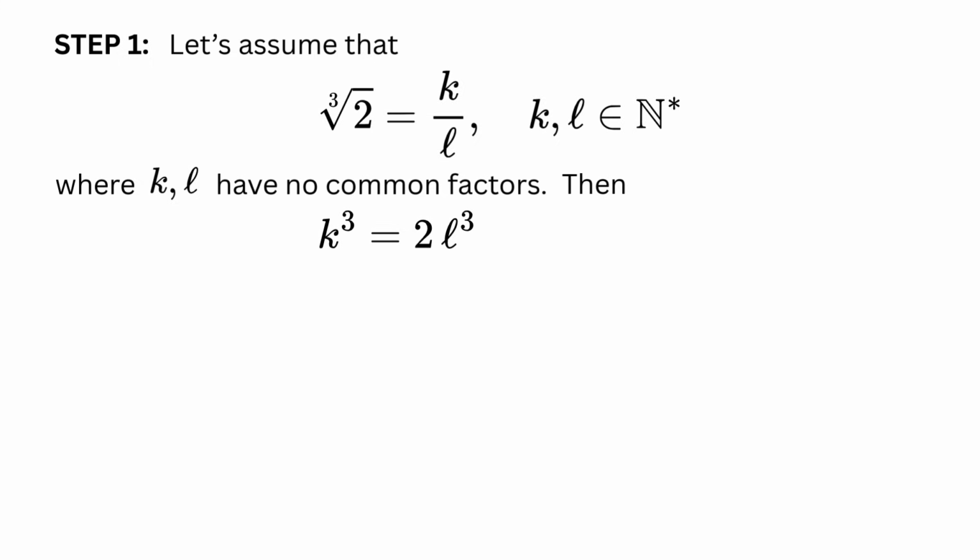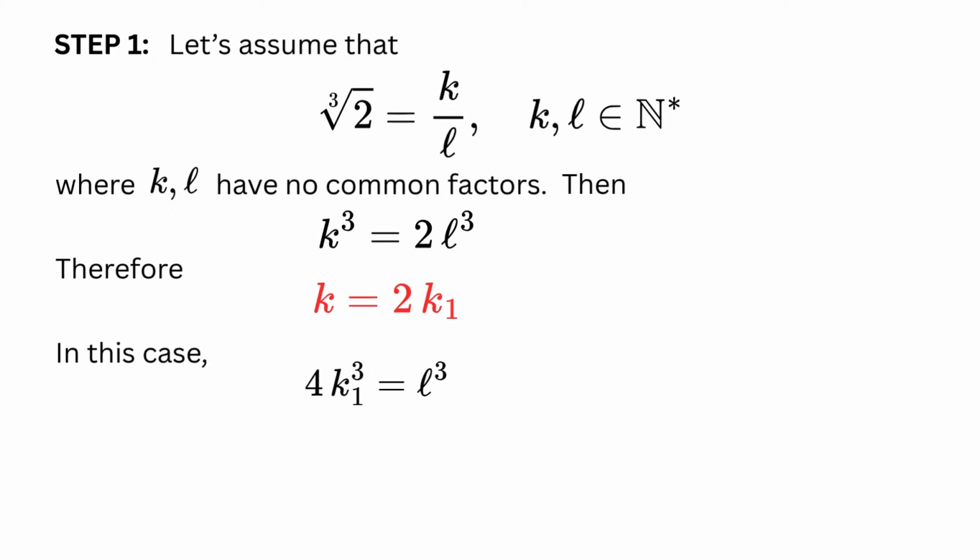So, k cubed must be even. But the cube of an odd number is odd. Therefore, k must be even. In this case, L cubed equals 4 times k1 cubed. This equation states that L cubed is an even number. By the previous argument, L must be even. We have thus concluded that both k and L must be even and hence must have 2 as a common factor. This contradicts our assumption that k and L are relatively prime numbers. As a result, our initial assumption that the cubic root of 2 is rational is wrong.